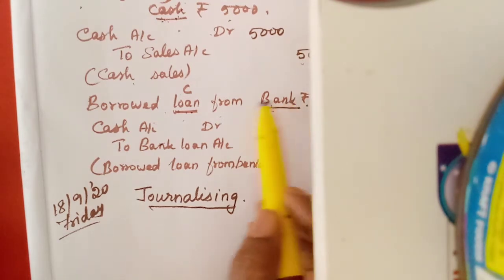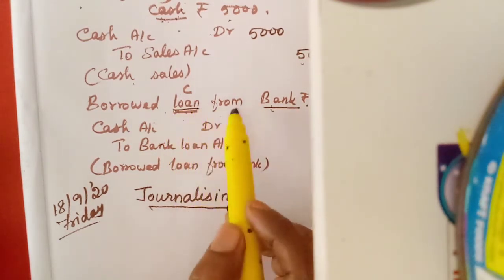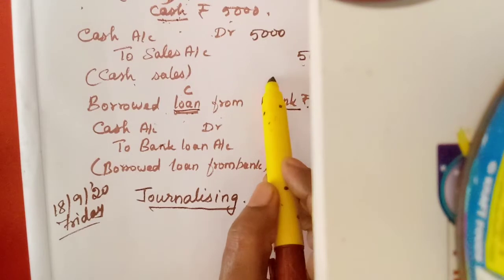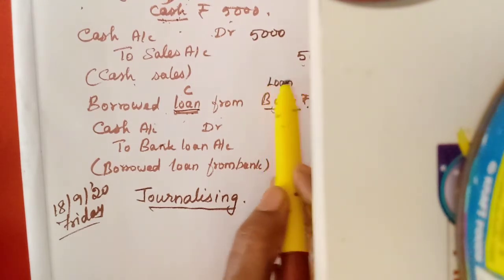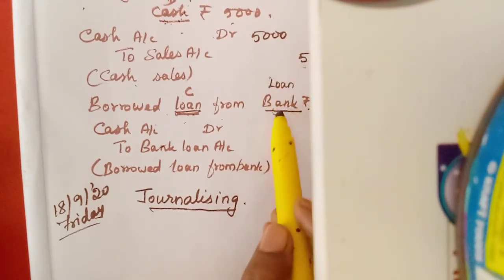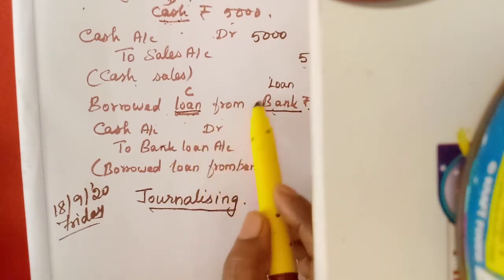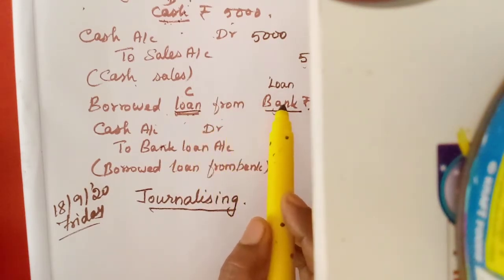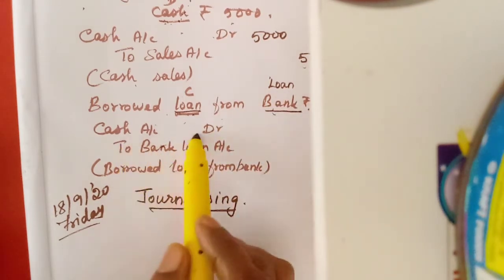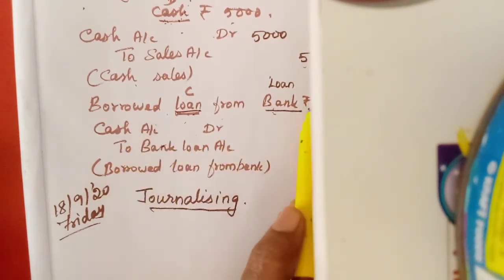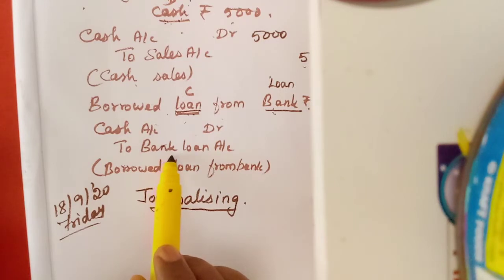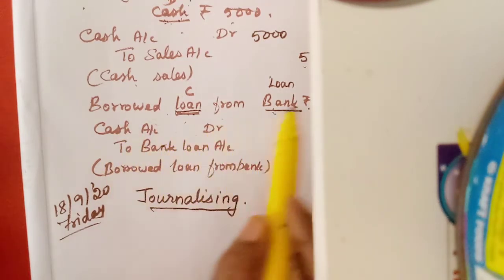Bank, that is loan. So we cannot simply write bank, but we should consider it as bank loan, because we need to pay that one. We do not have any credit in that amount. Instead we are borrowing a loan from the bank, and it will be considered as bank loan only. Then cash is coming inside. Okay, that 10,000 is considered as cash. So cash is coming in.